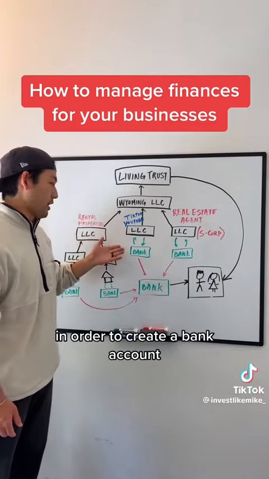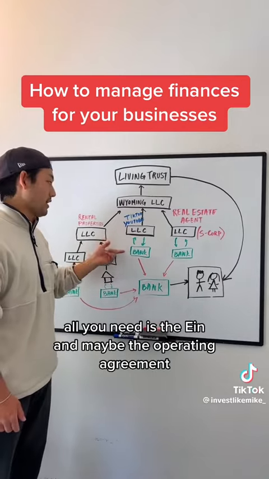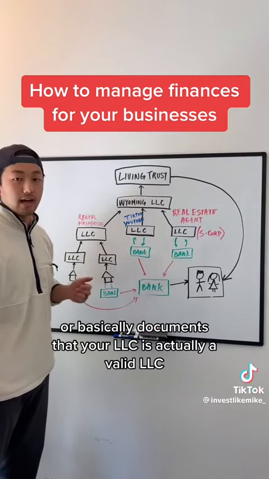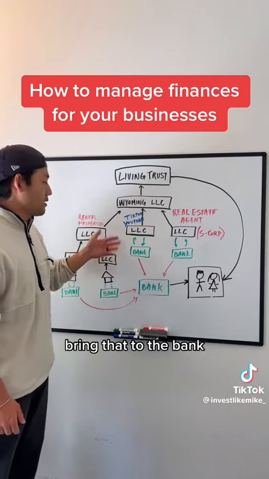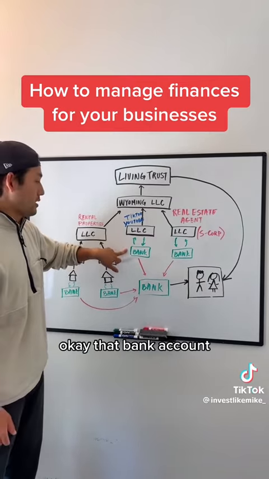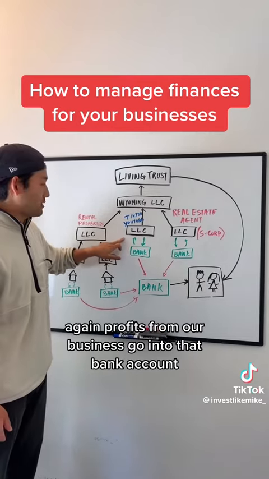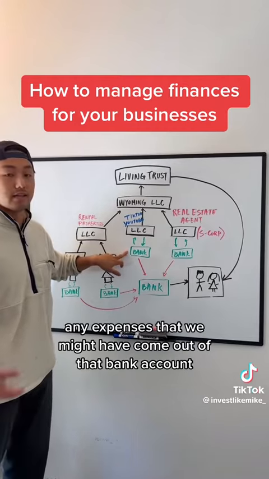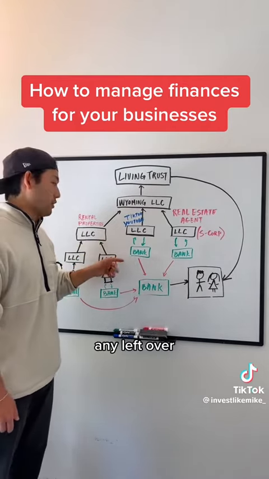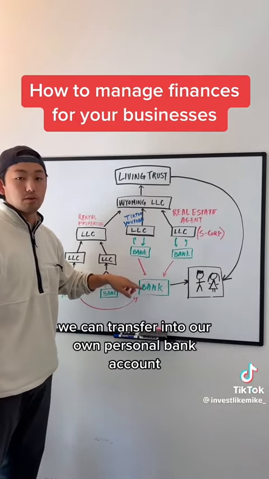In order to create a bank account, all you need is the EIN and maybe the operating agreement, or basically documents that your LLC is actually a valid LLC. Bring that to the bank. You can create an LLC and have it own a bank account. Okay, that bank account, again, profits from our business go into that bank account. Any expenses that we might have come out of that bank account. Any left over, we can transfer into our own personal bank account.